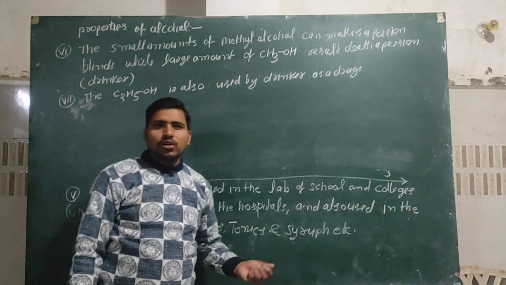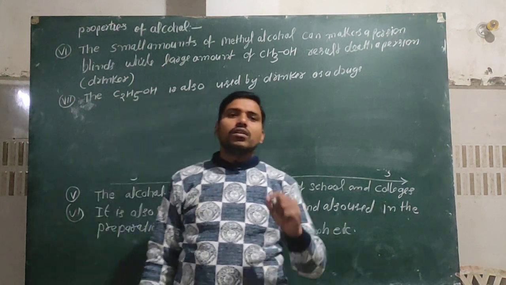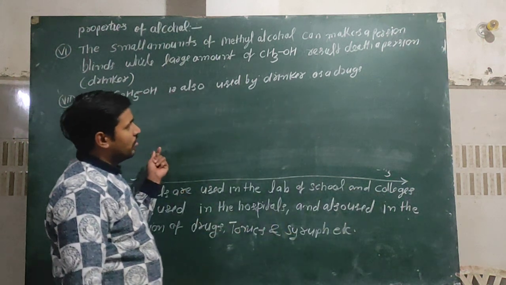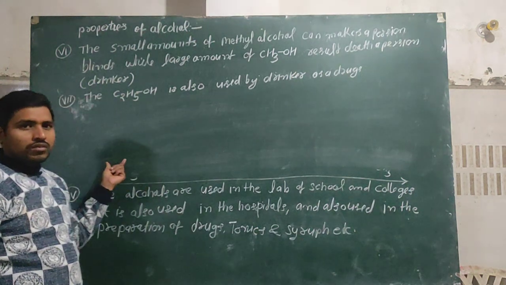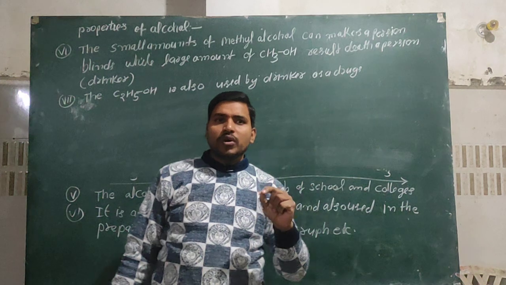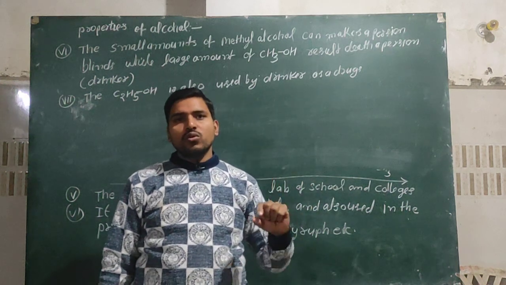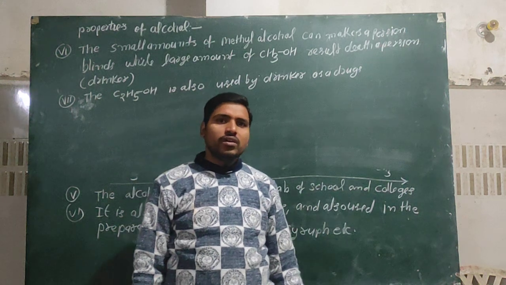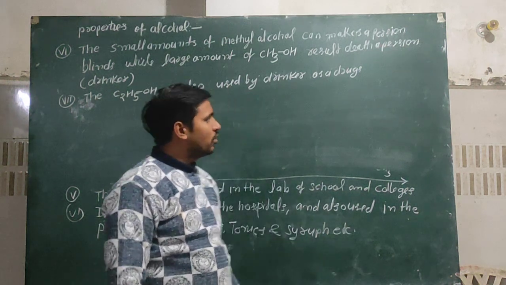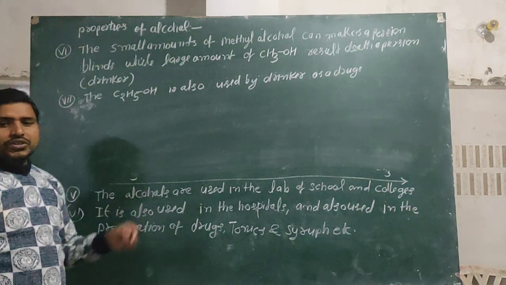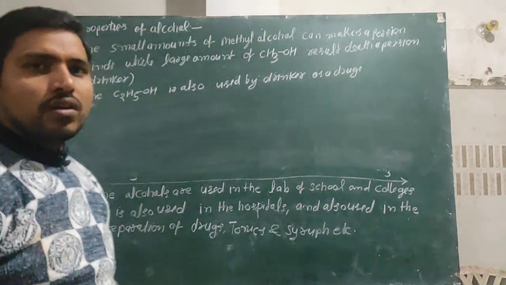You also know alcohol can affect the nervous system, by which the person loses all their behavior. It shows different types of behavior which is not good for our society. But these are the special physical properties of alcohol.